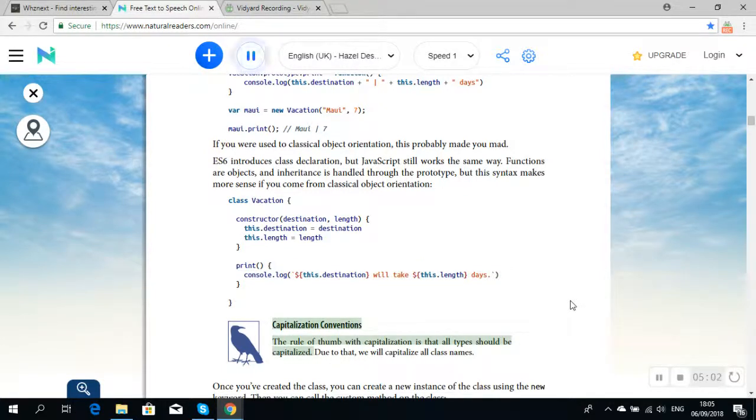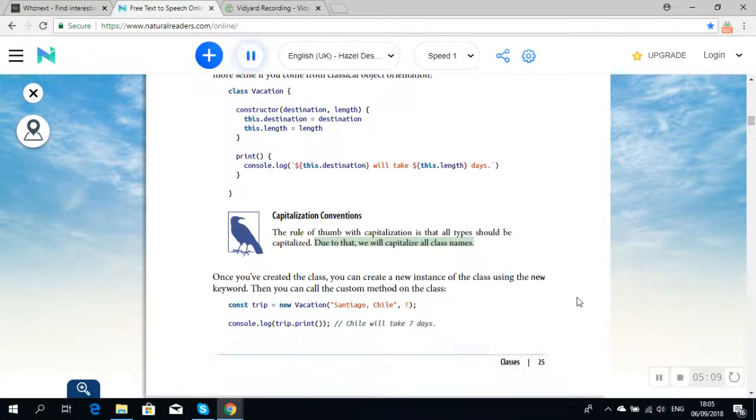Capitalization conventions. The rule of thumb with capitalization is that all types should be capitalized. Due to that, we will capitalize all class names. Once you've created the class, you can create a new instance of the class using the new keyword. Then you can call the custom method on the class. const trip = new Vacation('Santiago, Chile', 7); console.log(trip.print()); // Chile will take 7 days.